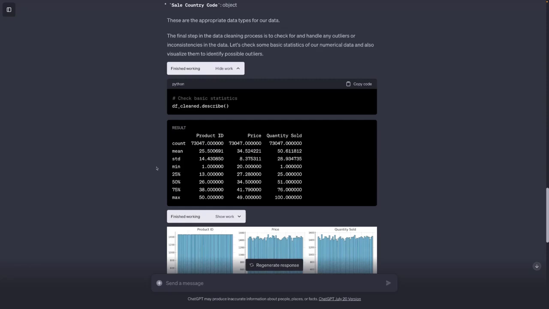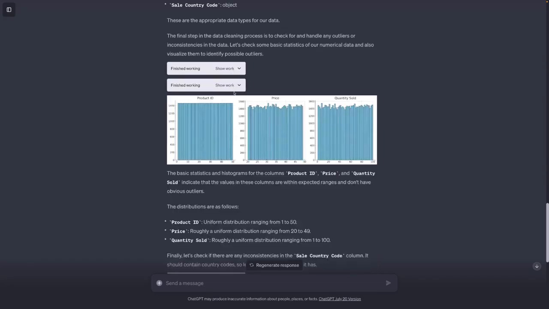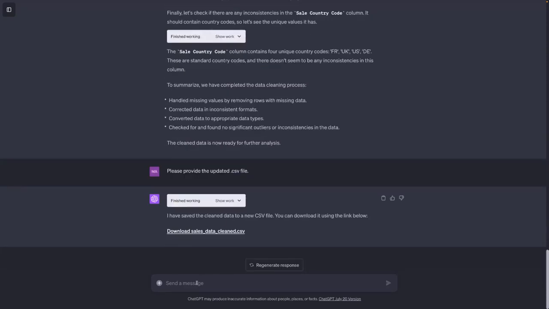Therefore, I won't apply these statistics again, obviously, but instead, we could also calculate other numbers here in this analysis and visualization part. One thing we could be interested in, for example, is how many products were sold on average on a specific weekday. Let's see if ChatGPT is able to identify the weekday based on the date and to then calculate this average quantity sold for each weekday. For this, I could say provide a table with the average quantity sold on each weekday.